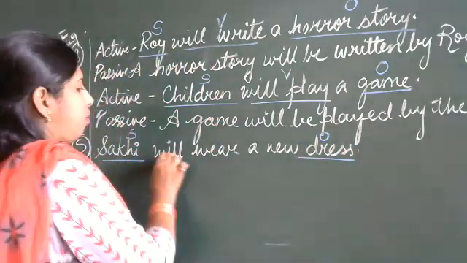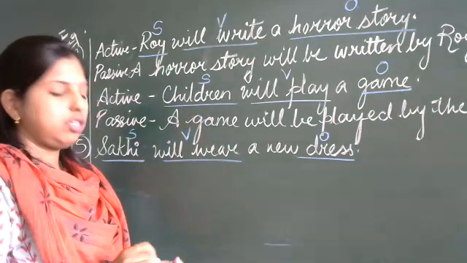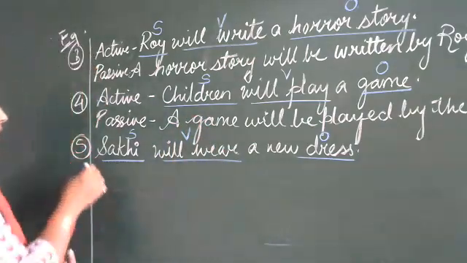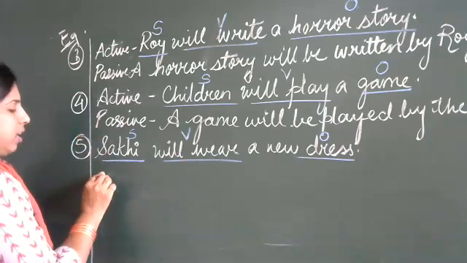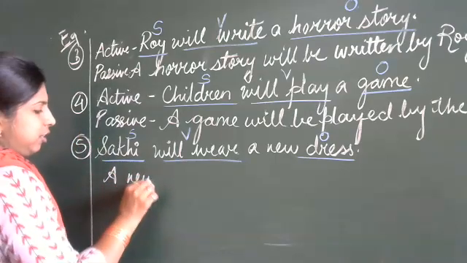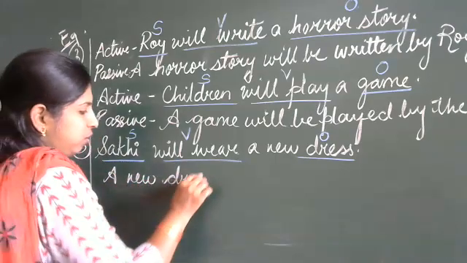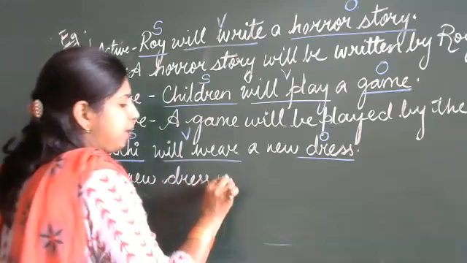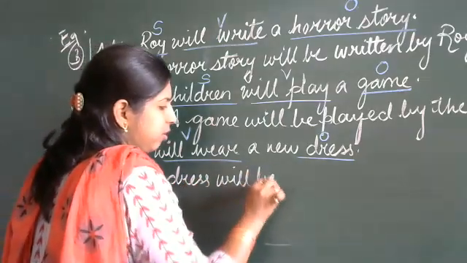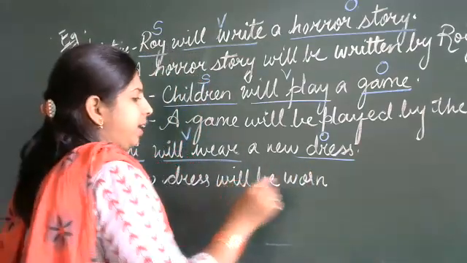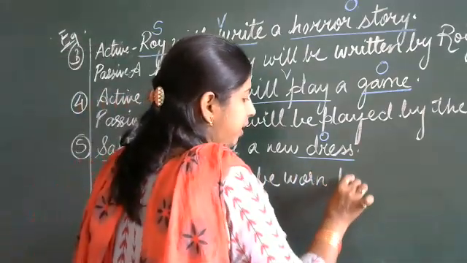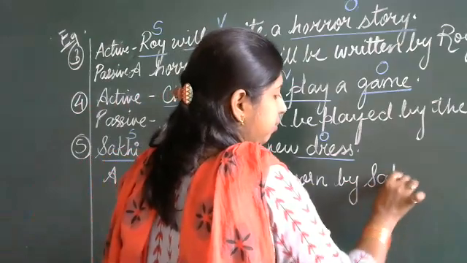Will wear is the verb. Very good. Now how are you going to change from active to passive? A new dress will be worn by Sakhi. The past participle form of wear, worn by Sakhi.